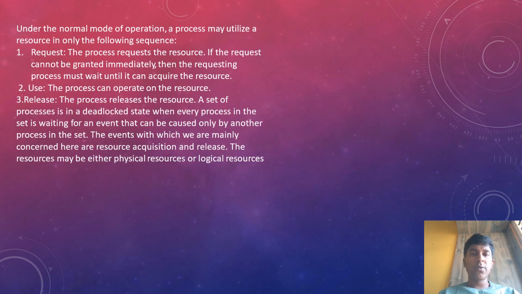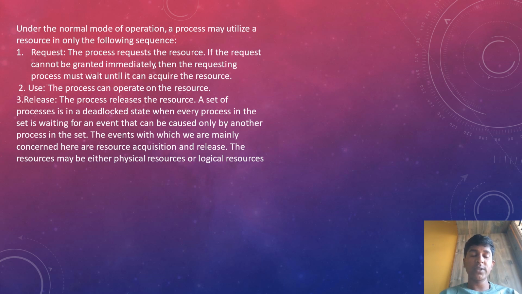Under the normal mode of operation, a process may utilize the resources only in the following sequence. First, request. The process requests the resource. If the request cannot be granted immediately, then the requesting process may wait until it can acquire the resource. Second, use. The process can operate on the resource. Third, release. The process releases the resource.